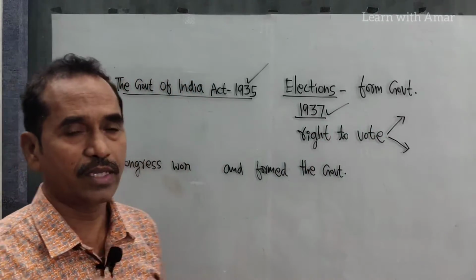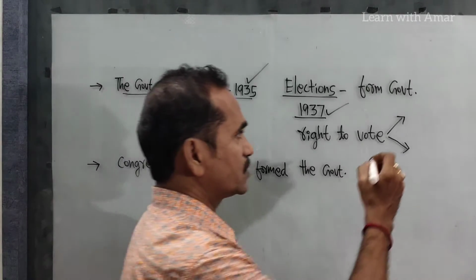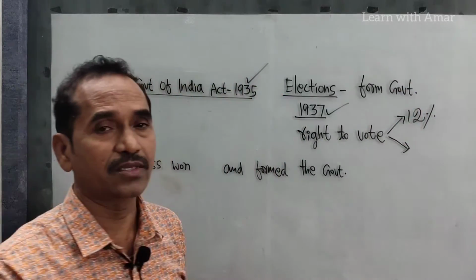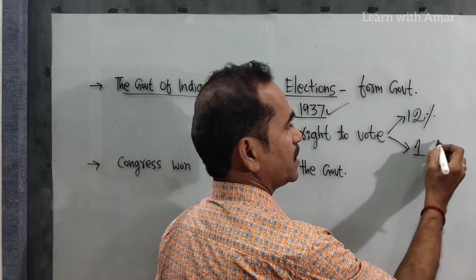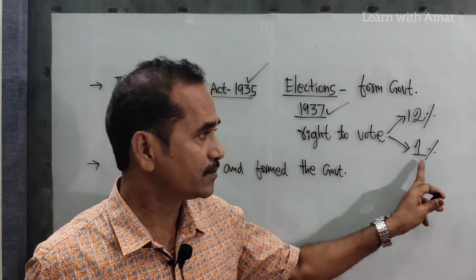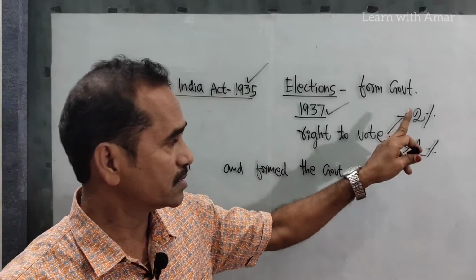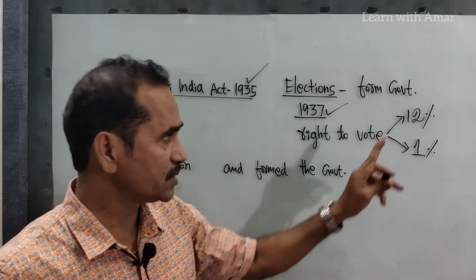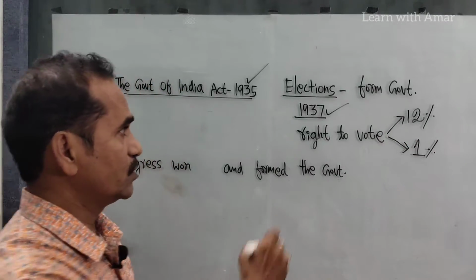You know how many people were given the right to vote at the time? 12% of people were given the right to vote for provincial assemblies, and only 1% were given the right to vote for the provincial center. So a very small number of people were given the right to vote at that time.